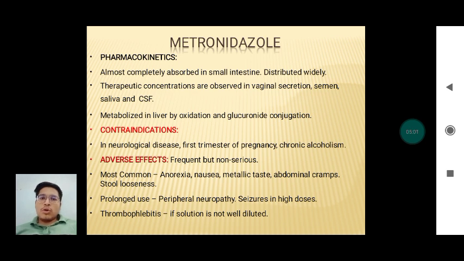So what are its contraindications? It can't be used in neurological diseases and chronic alcoholism. As for adverse effects, many adverse effects are present. Some are most common, some are rare. The most common include anorexia, nausea, metallic taste, abdominal cramps, and stool looseness. On prolonged use, peripheral neuropathy is seen.